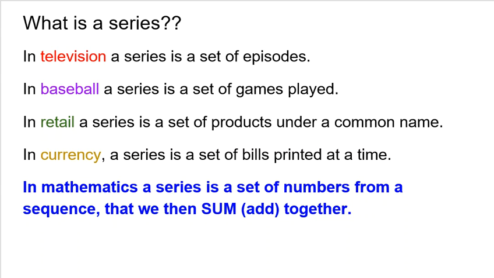So anyway, in mathematics, a series is very different, but kind of similar at the same time. In mathematics, a series is simply a set of numbers. Just like on television, it's a set of episodes. Baseball, it's a set of games. Retail, it's a set of products. A series is a set of numbers in mathematics from a sequence, right? So we know a sequence is a list of numbers. So a series is a set of those numbers.